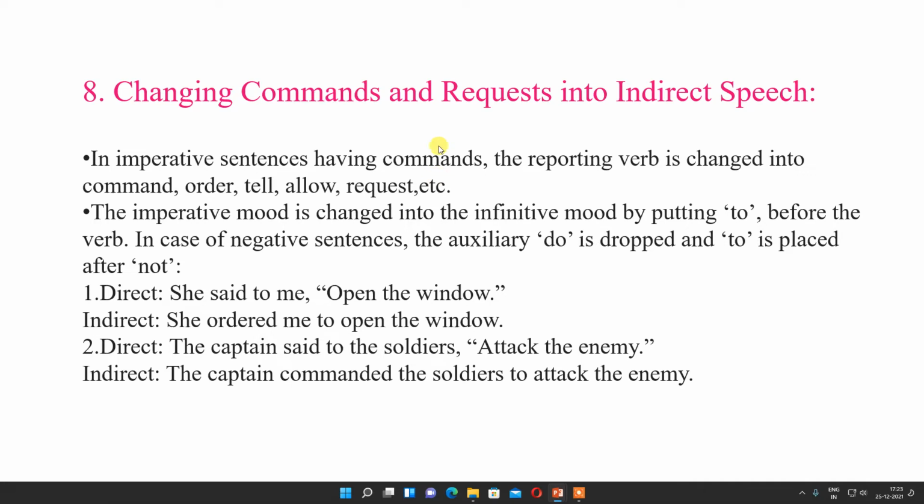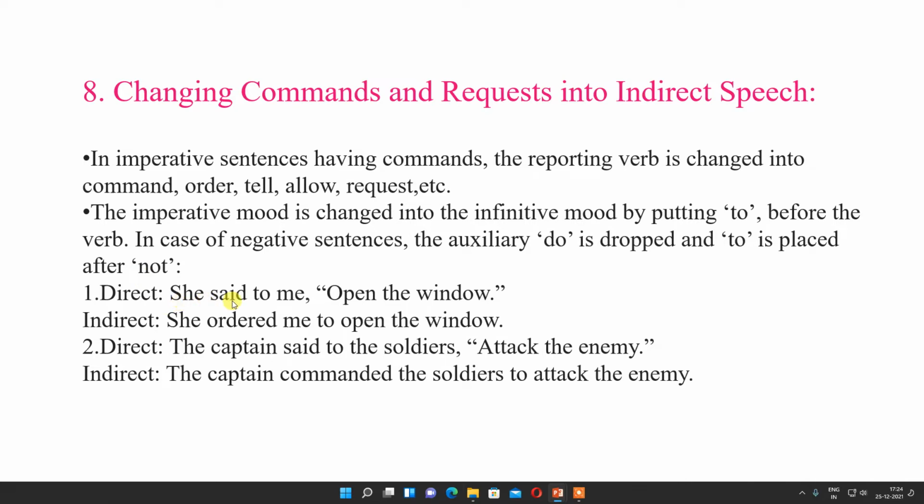Now, changing command and request into indirect speech. In imperative sentences having commands, the reporting verb is changed into command, order, tell, allow, request, etc. The imperative mood is changed into infinitive mood by putting "to" before the verb. In case of a negative sentence, the auxiliary "do" is dropped and "to" is placed after "not."